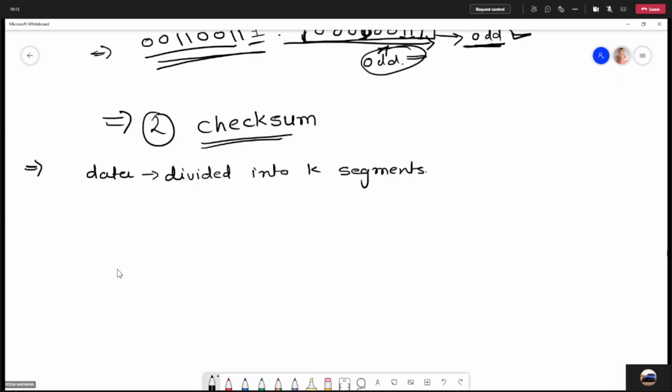And at the sender side, the segments are added using ones complement arithmetic, right?